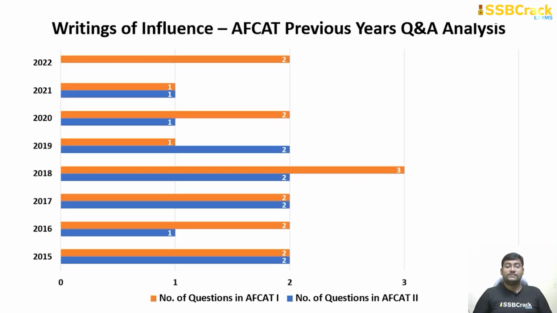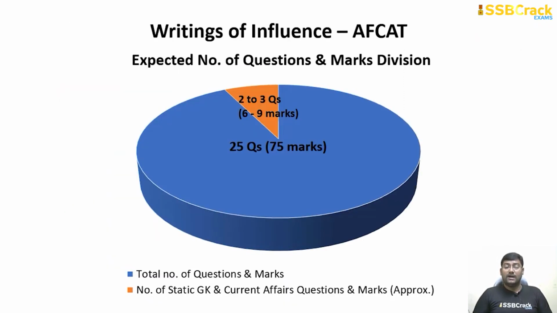Moving ahead, writings of influencers have also gained prominence since the last few years. Consistently 2 or 3 questions, or at least 2 questions, are regularly asked from this section, and even in the last AFCAT 1 2022 examination, 2 questions were asked from this writing of influencers. So at least 2 to 3 MCQs can be expected, where 6 to 9 marks can be easily fetched.